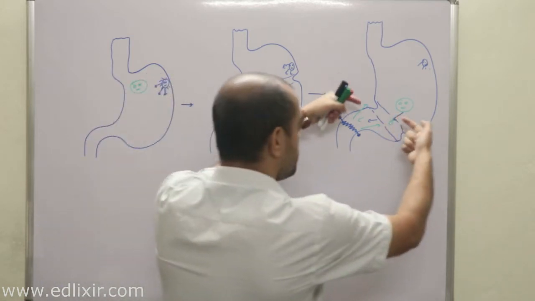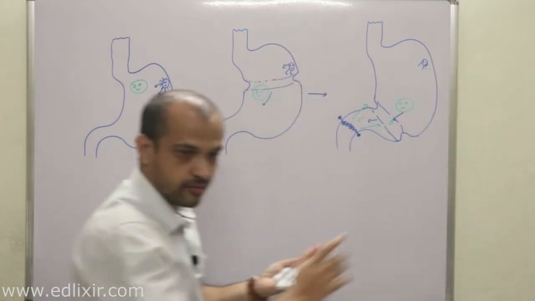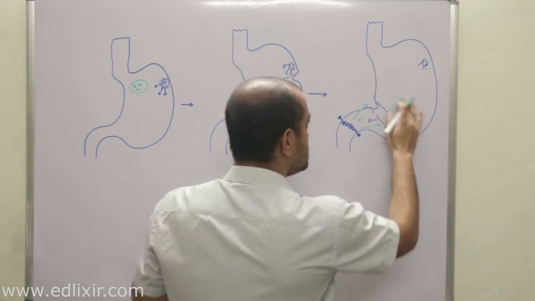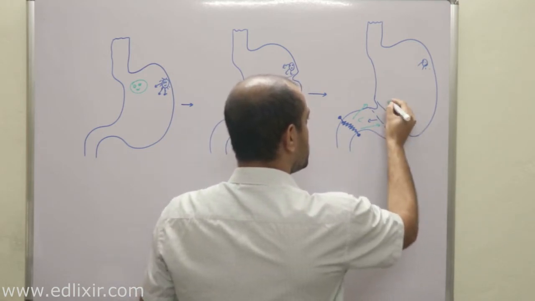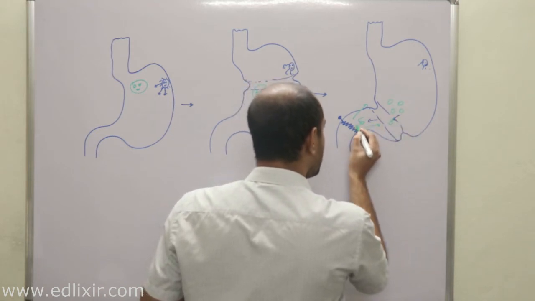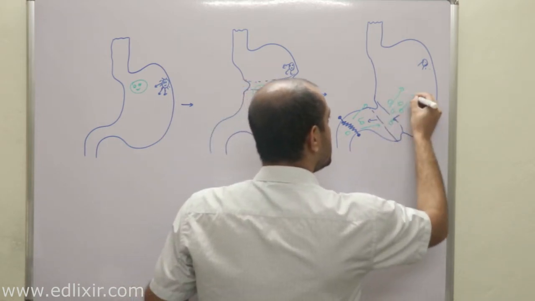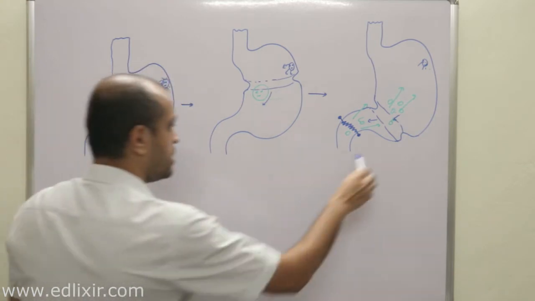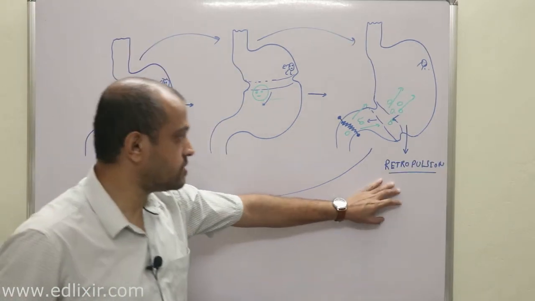That means suppose this is a wave and this wave is hitting this particular wall and going back like water. Now, these food particles are broken into small pieces, and a few small food particles now enter the small intestine, and the rest goes again to the upside, and then again the interstitial cells of Cajal fire. So what is retropulsion?